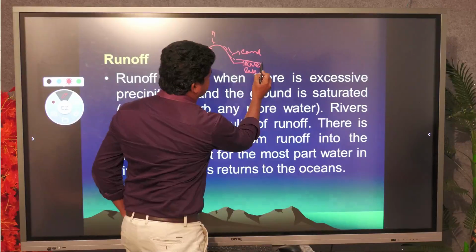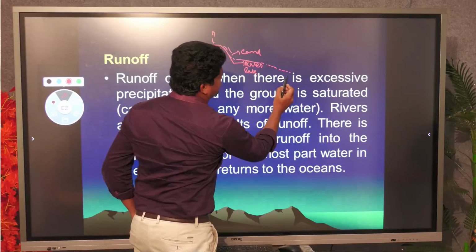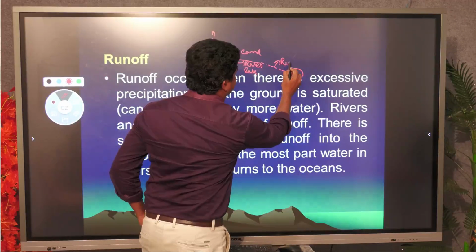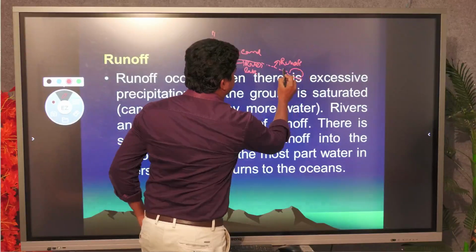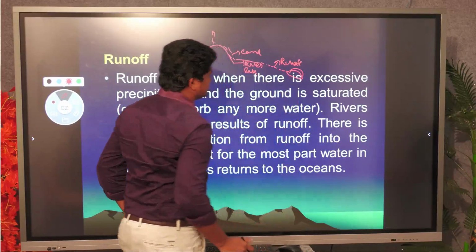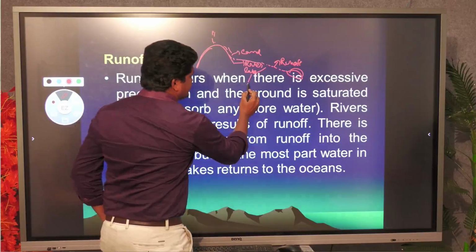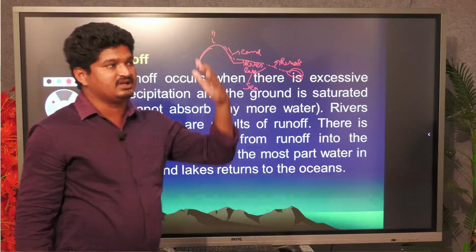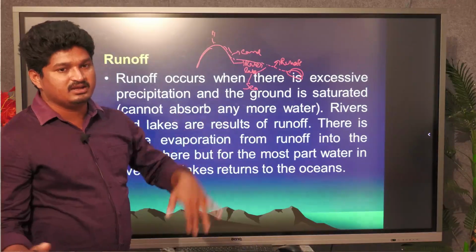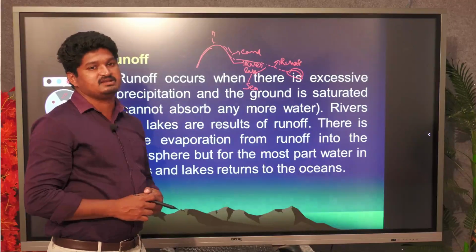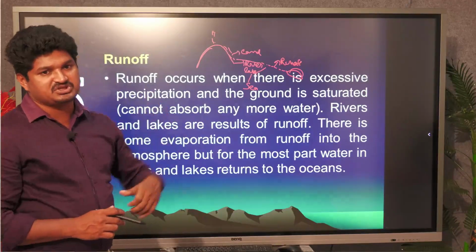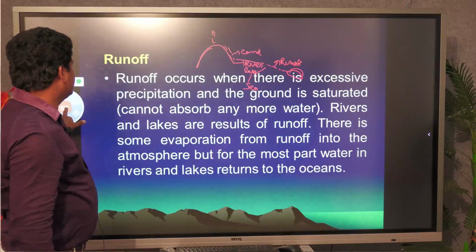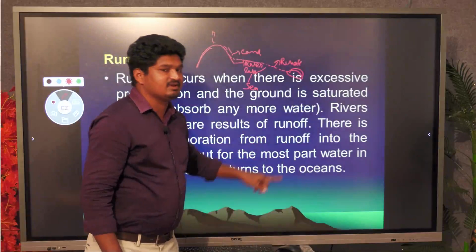It flows down by gravitational movement, and this flow we call runoff. These runoff channels merge into major rivers, major lakes, and finally the sea. It means water flows from elevated places to low-lying areas, merging into different canals, rivers and major seas. This process we call surface runoff.